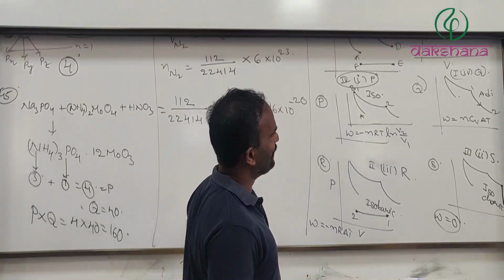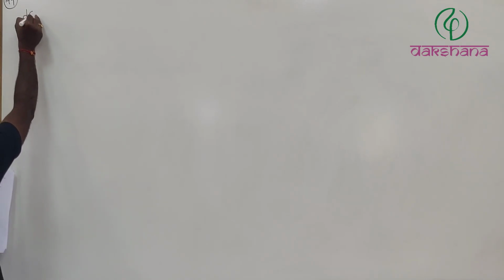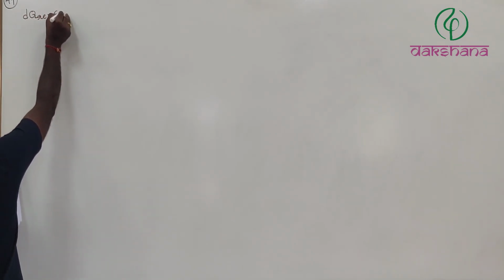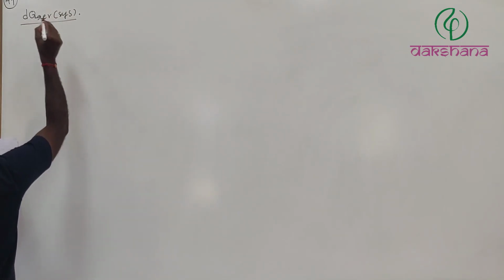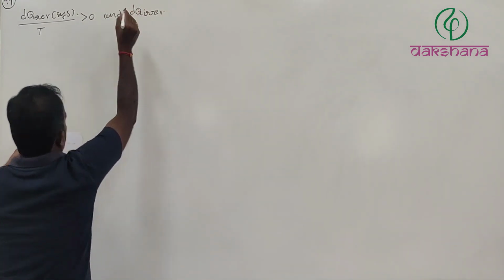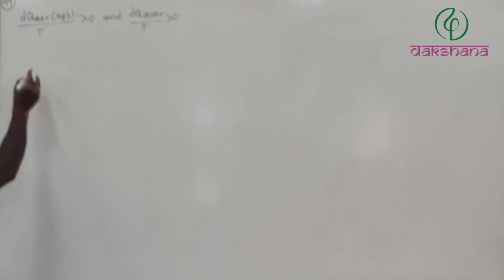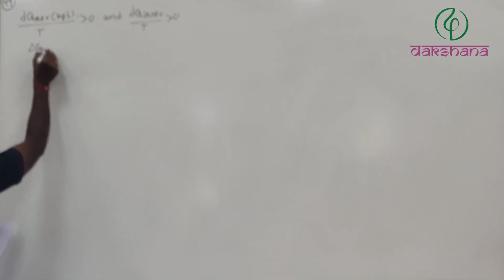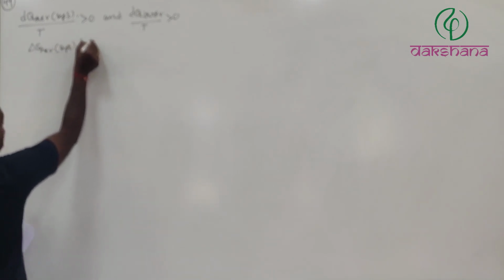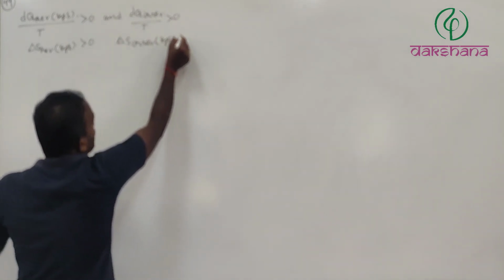Right? Now, let's go to the questions. Question number 49. dQ reversible for a system divided by T is greater than 0, and dQ irreversible divided by T is greater than 0, if taken irreversibly, which means delta S reversible of the system is greater than 0, delta S irreversible of the system is greater than 0, for whom?